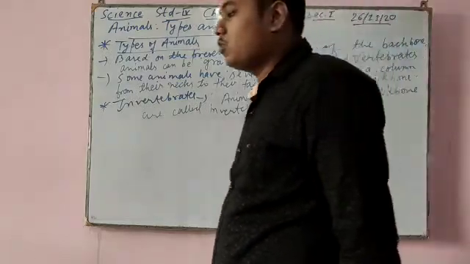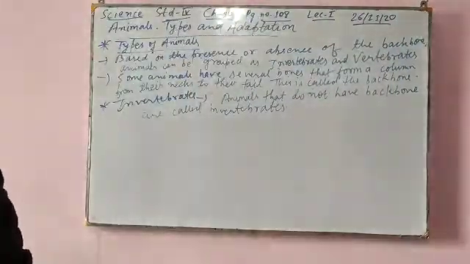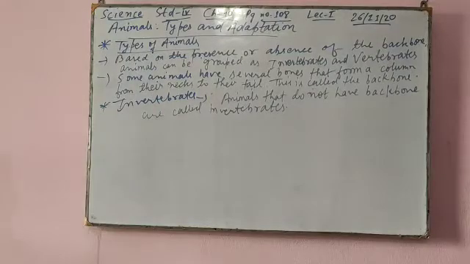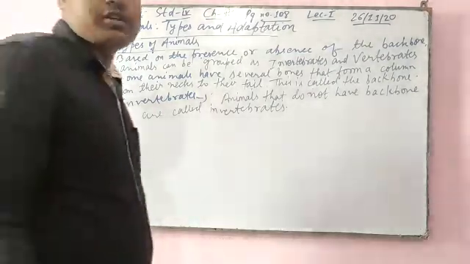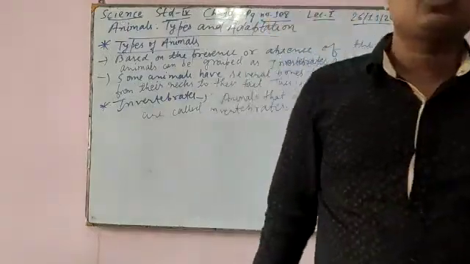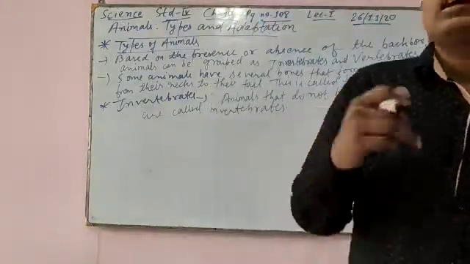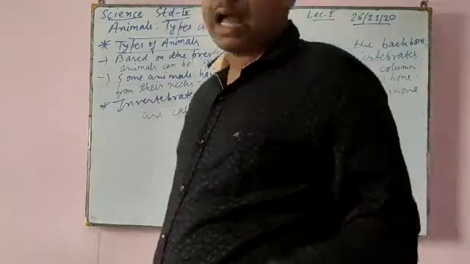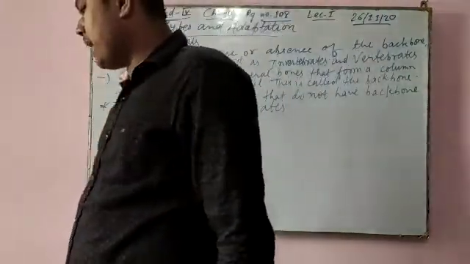Now, which are the animals that do not have a backbone? Examples are earthworms, octopus, crabs, and insects. All types of insects, like cockroaches, do not have a backbone. Lizard also does not have a backbone. Ant also does not have a backbone.